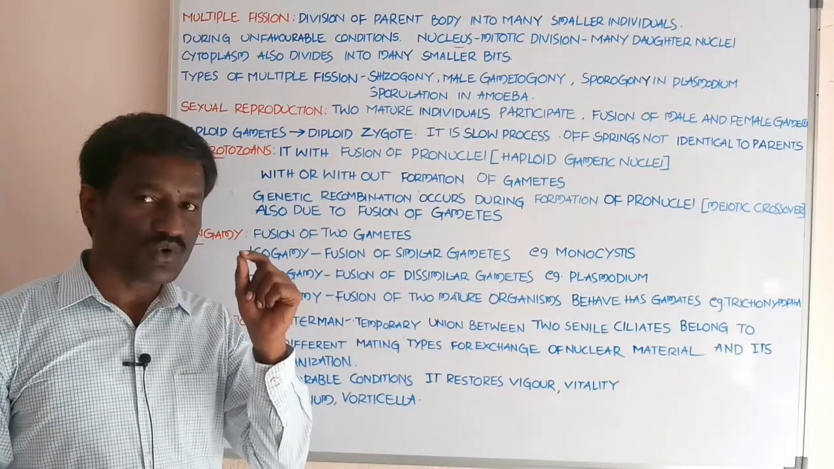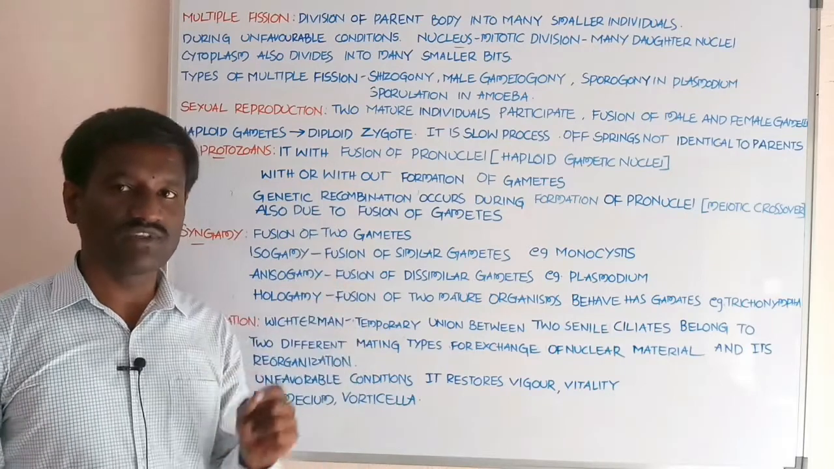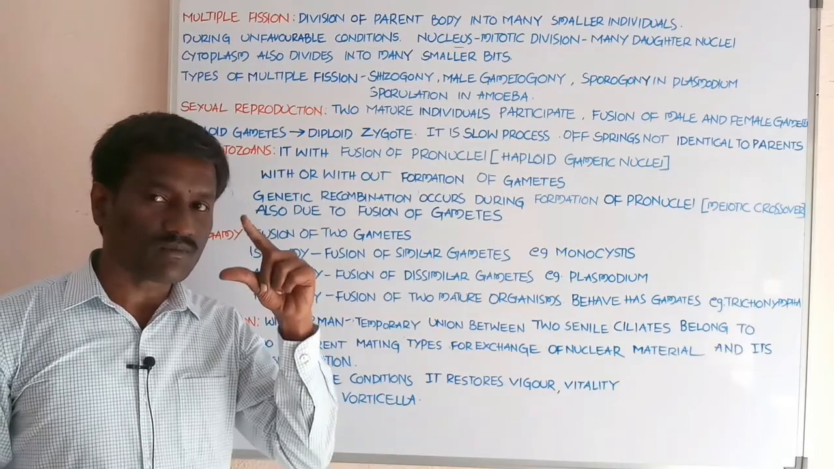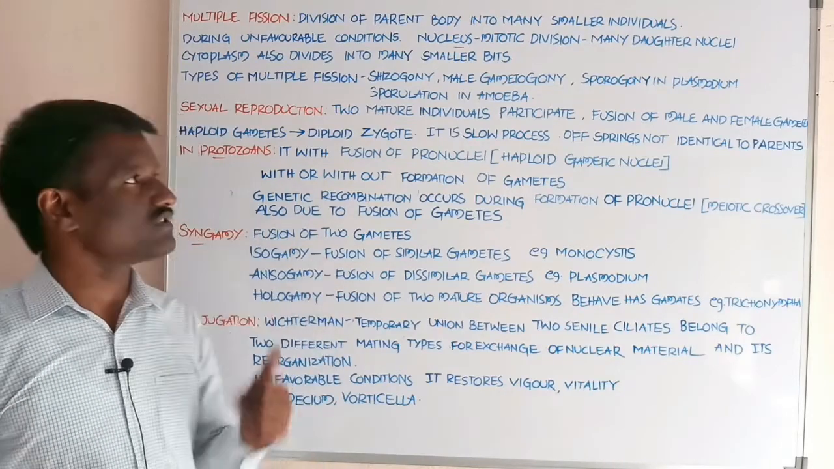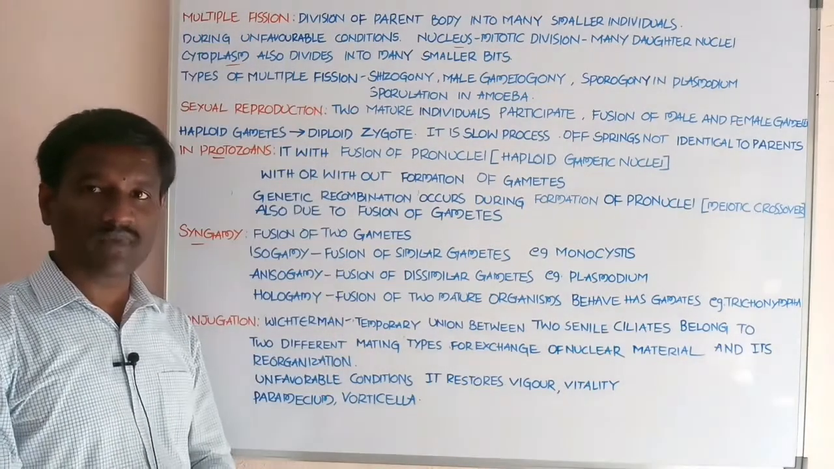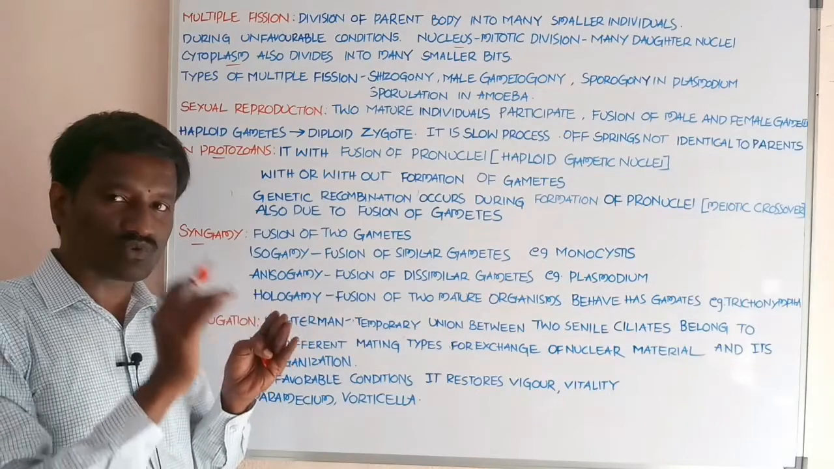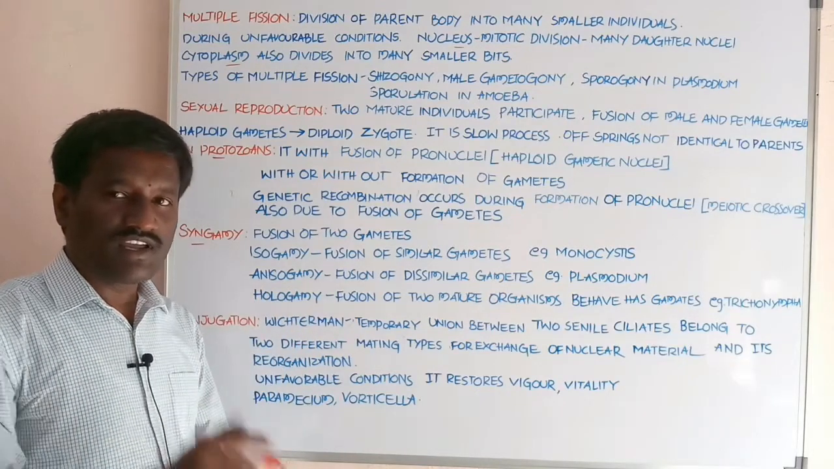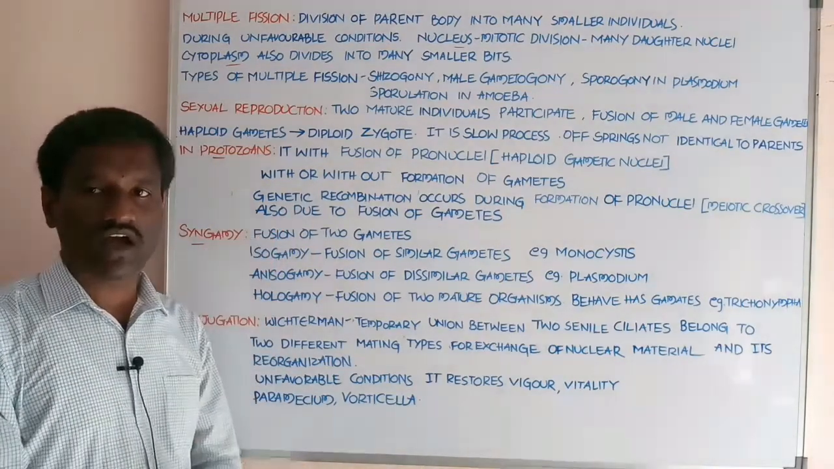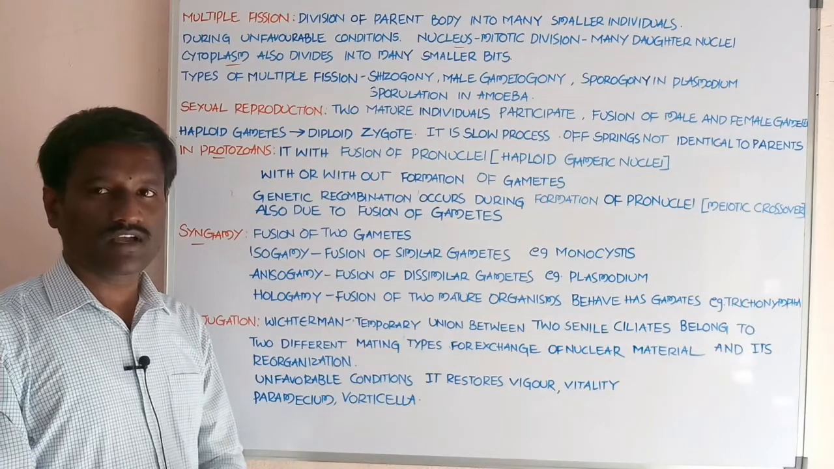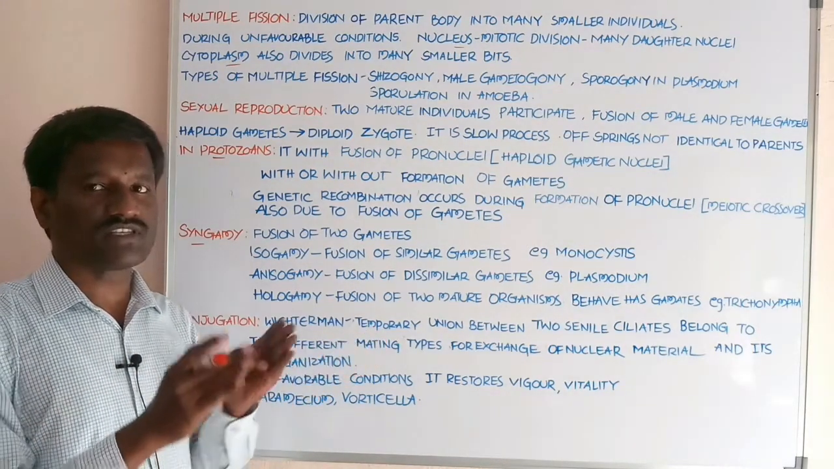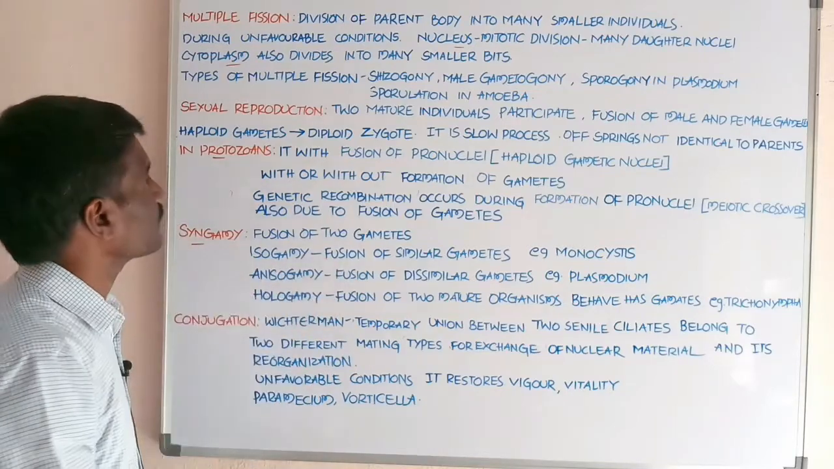The nucleus goes through many divisions. These are mitotic divisions, and many daughter nuclei are produced. It is followed by cytoplasmic division. The cytoplasm is also divided into smaller bits. Each cytoplasmic bit encircles a daughter nucleus, student, and divides into many smaller individuals. This is about multiple fission.